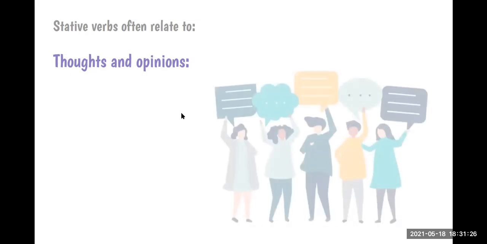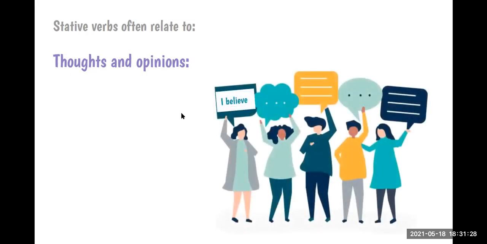It says, stative verbs or state verbs often relate to thoughts and opinions. Okay, so when we are expressing our thoughts or our opinion, we use state verbs. For example, I believe.